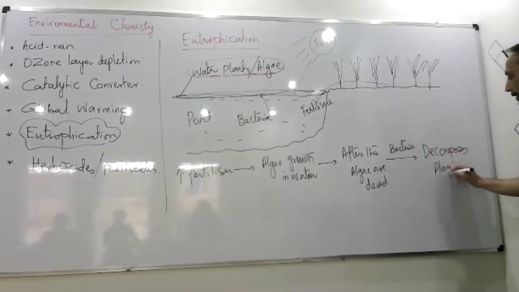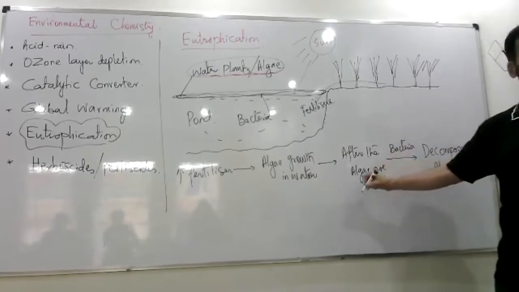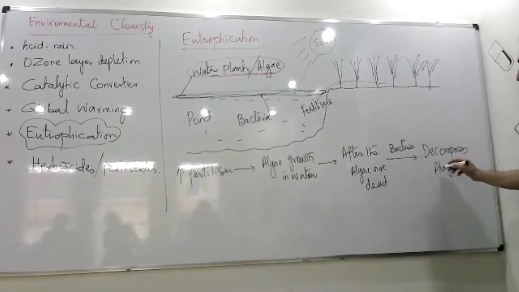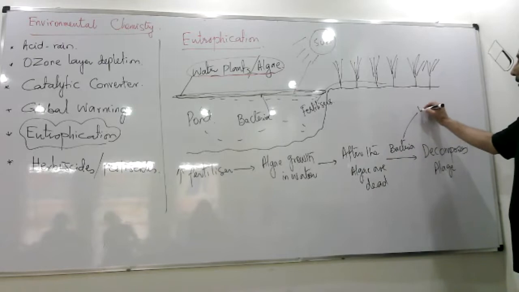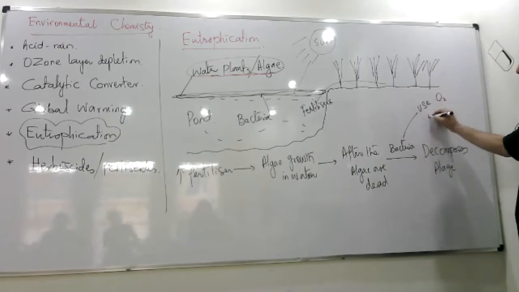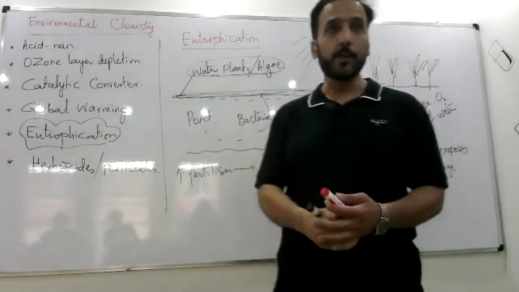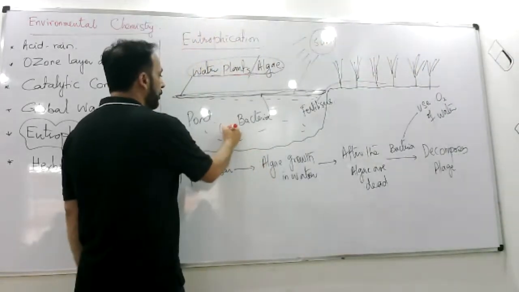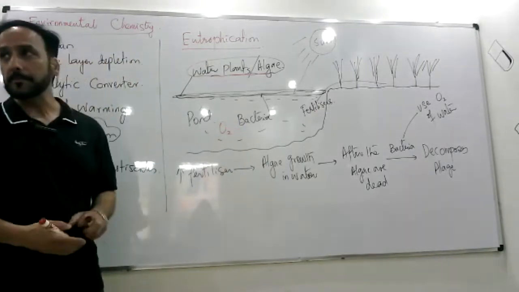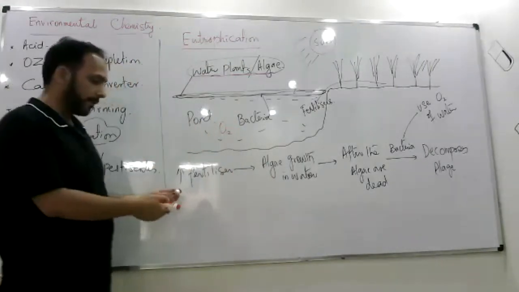And once the bacteria decomposes the algae in the water, it actually uses oxygen of water, like the oxygen which is dissolved in water, the O2, okay, oxygen, O2. There are two types of oxygen in water.